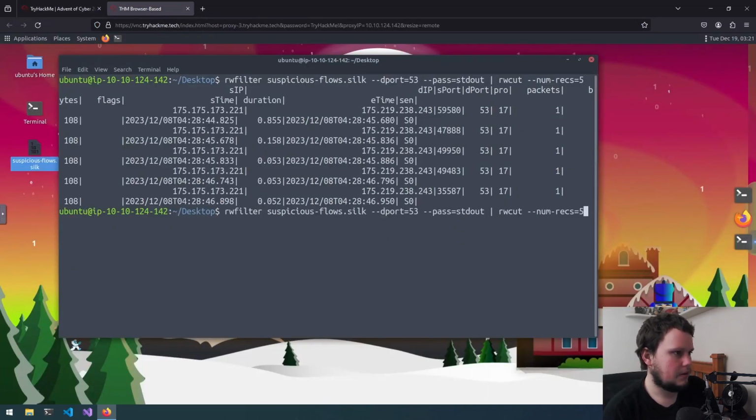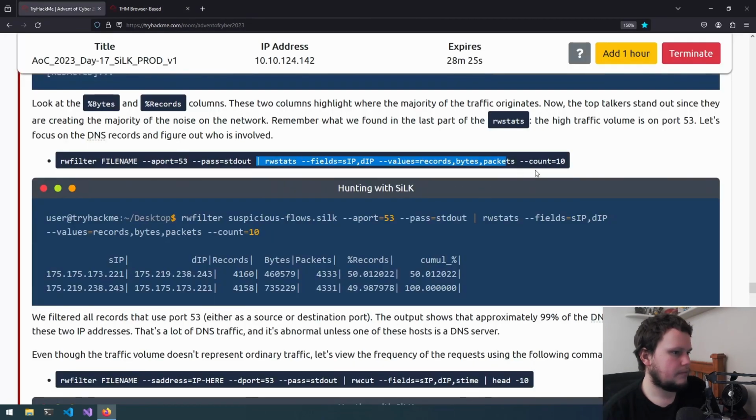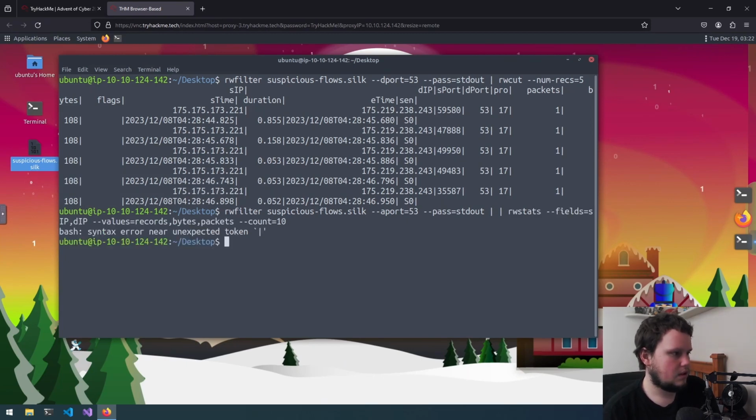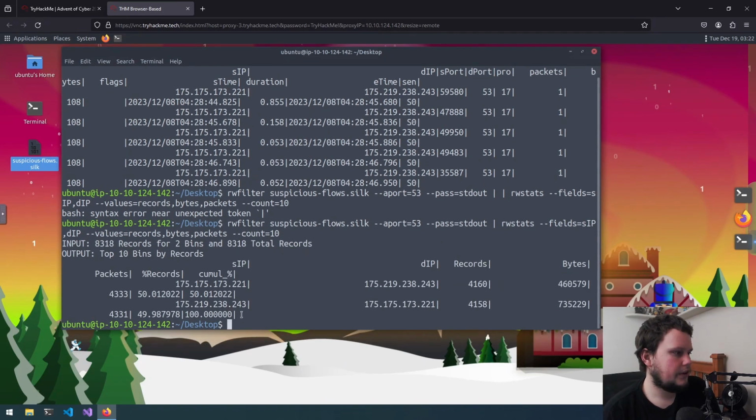So we'll grab this, but we'll change it to a port just so it's all traffic, and we'll just copy this because it's easier, and also look at the IP addresses and the information that's actually needed. So paste that here, then paste that here. Oh, two pipes. So get rid of that second one. Run that. As we can see, there are two IP addresses which have done a ton of port 53 traffic.